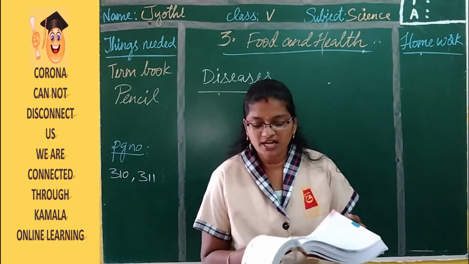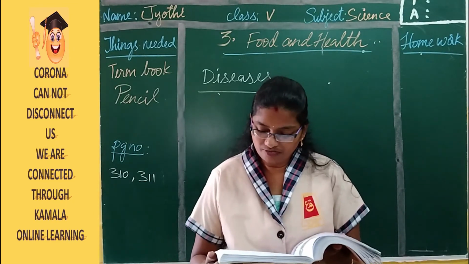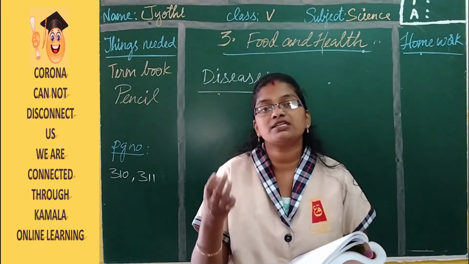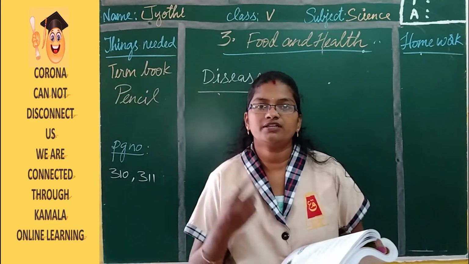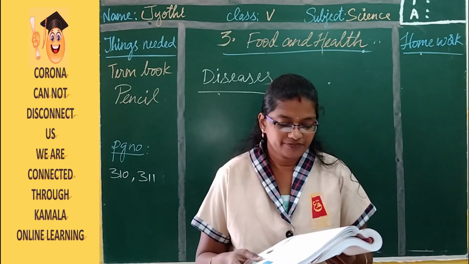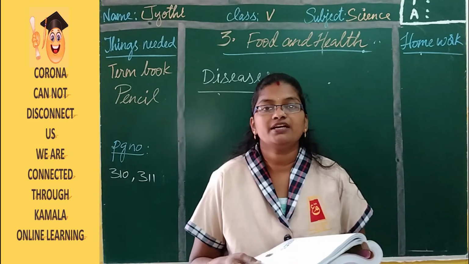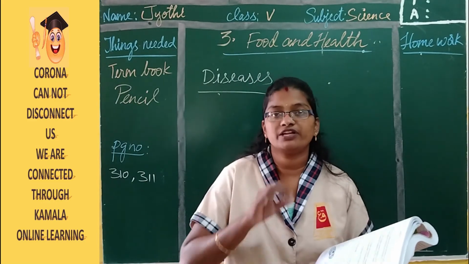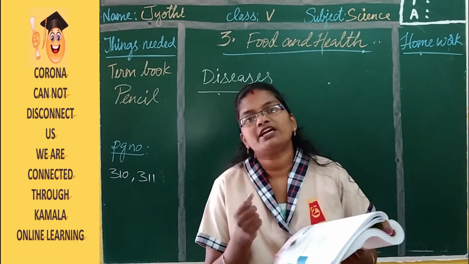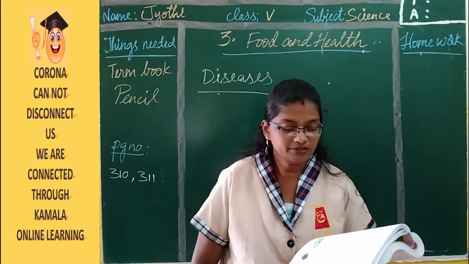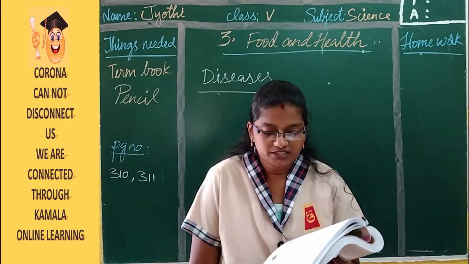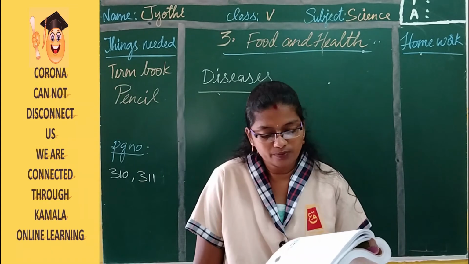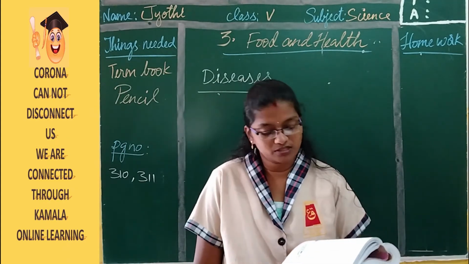Disease is a condition when our body does not function normally. So what is disease? When our body doesn't function properly, we say that we get a disease. A person suffering from a disease becomes sick and weak. Whenever we feel fever, we become a little weak and we don't have that much energy to do the work. Disease can occur due to many different reasons. Disease can be classified into two main groups, that is communicable and non-communicable.